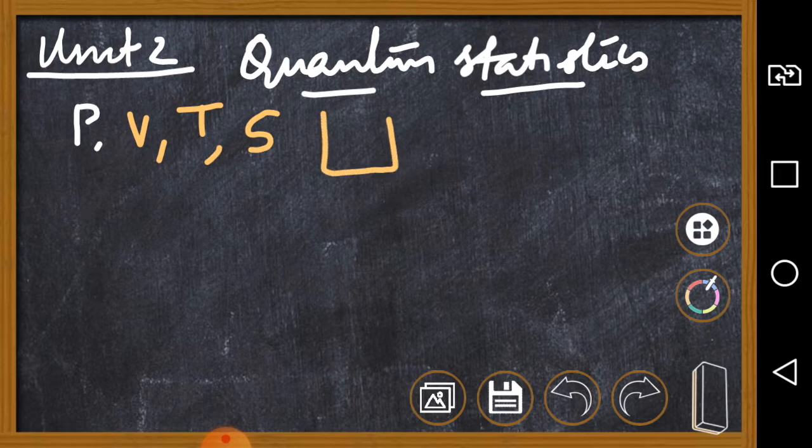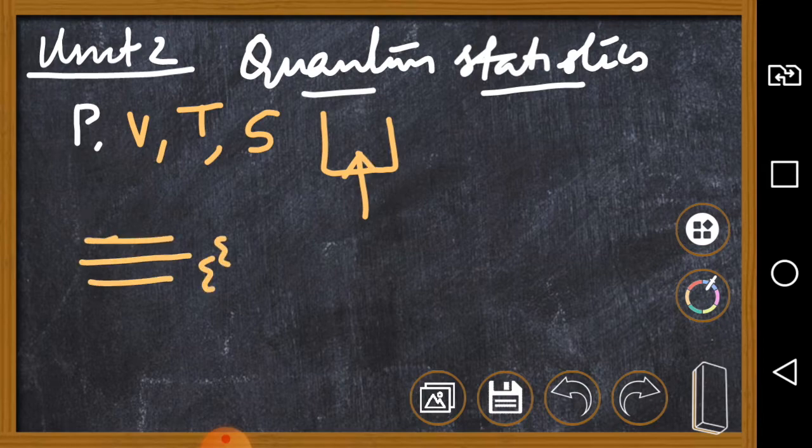And what statistics deals with is the distribution of particles in each energy level. What is the number of particles in each energy level? The number is very large, so we consider only the average number. We use the statistical probabilistic approach.